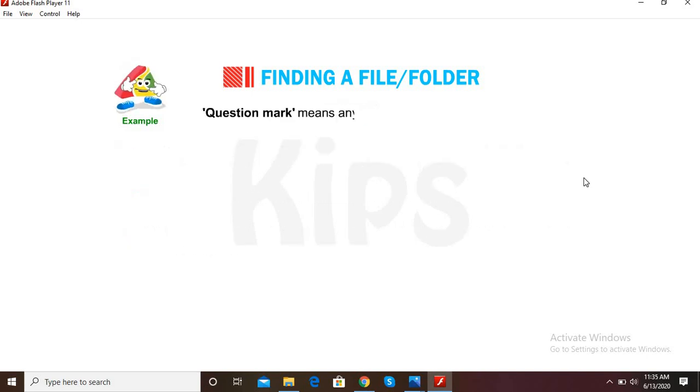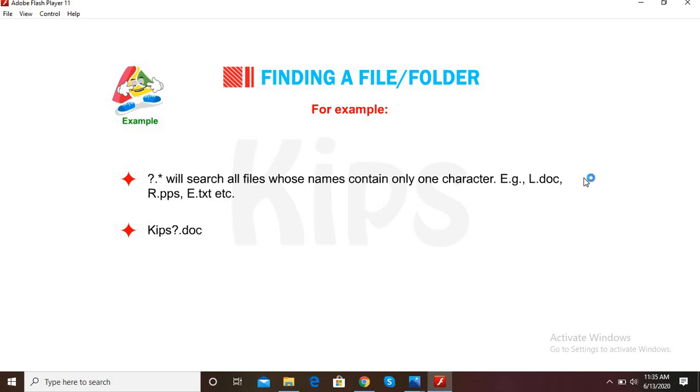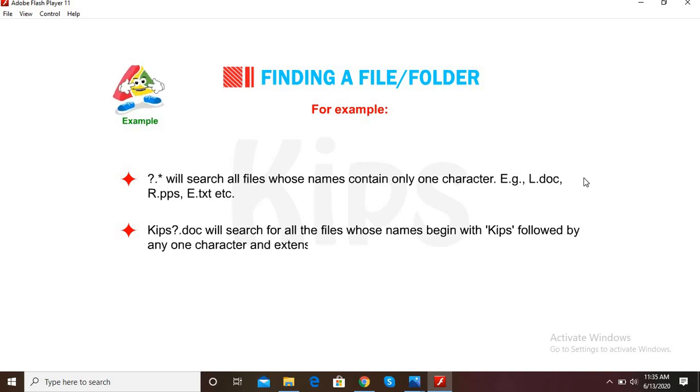Question mark means any one character in its place. ?.* will search all files whose names contain only one character. Example, L.doc, R.pps, E.txt, etc. kips?.doc will search for all the files whose names begin with kips, followed by any one character, and extension is .doc. Example, kips1.doc, kips2.doc, etc.